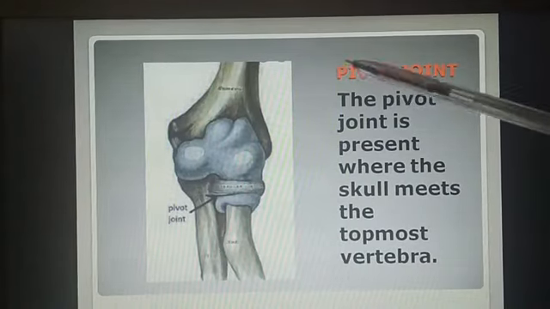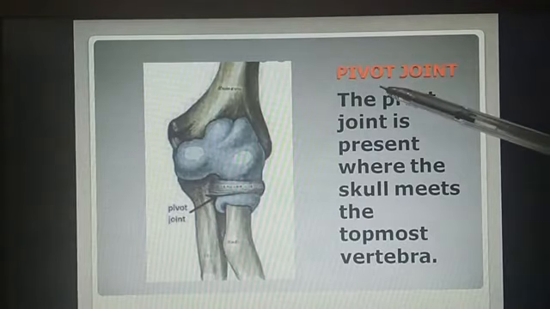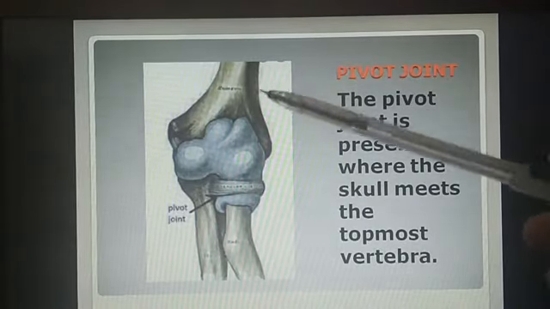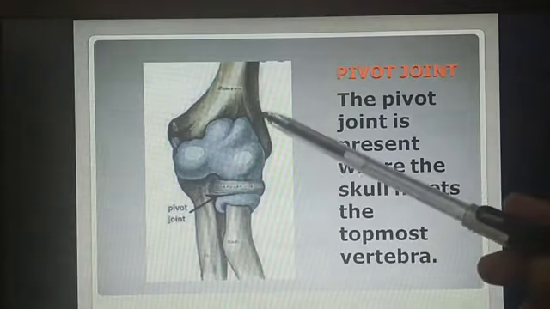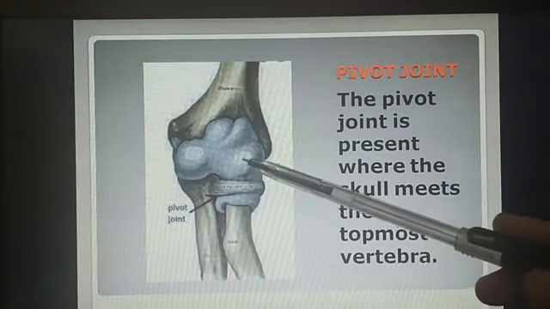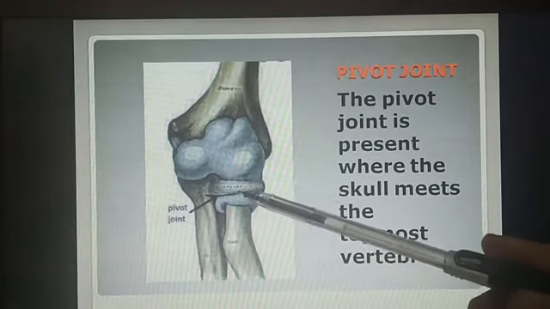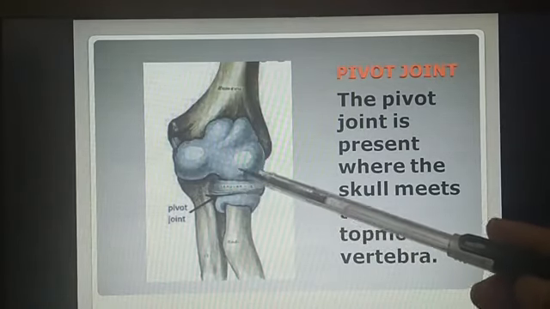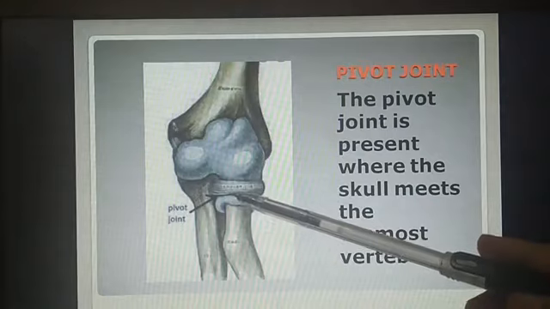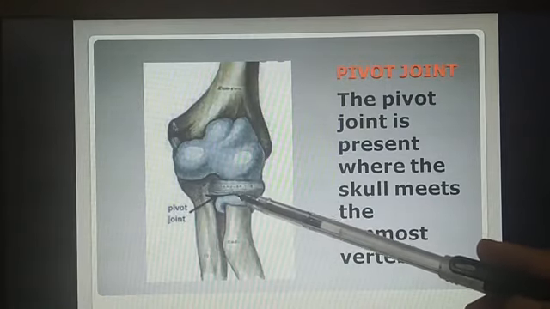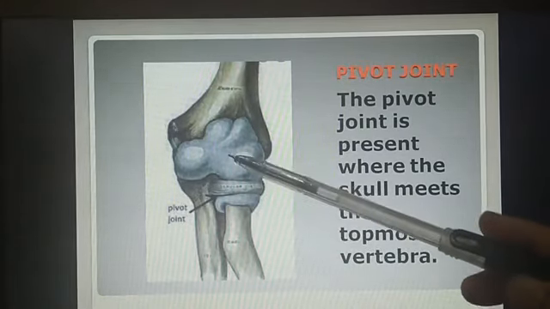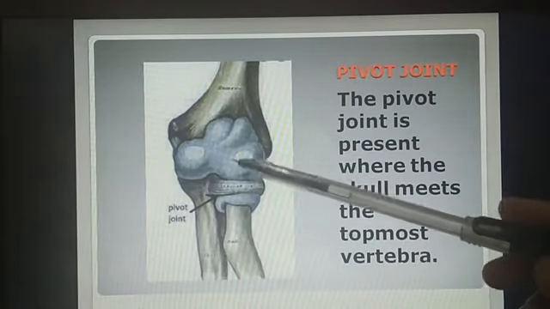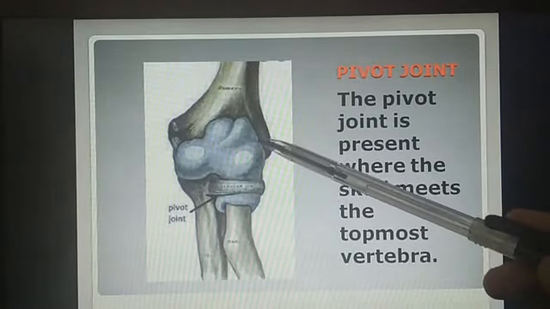The third movable joint is pivot joint. Pivot joint consists of the rounded end of one bone fitting into a ring formed by the other bone. This structure allows rotation movement as the rounded bone moves around its own axis. For example, the neck that allows the head to move back and forth.